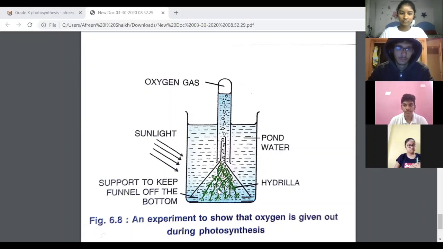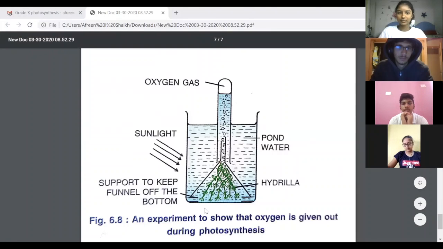Now what happens when you place this plant in pond water and you place it in sunlight? The plant will perform photosynthesis. When the plant is performing photosynthesis, it gives out a particular gas. Carbon dioxide it is taking in the dissolved form from the water. The oxygen which is produced will move up because it is less dense and it will collect in this portion. Can you see the arrow, the mouse? So you see that the oxygen gas is lighter. It collects in this portion of the test tube, and you can see bubbles.